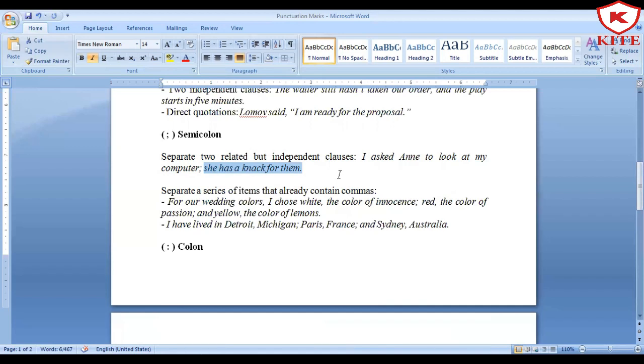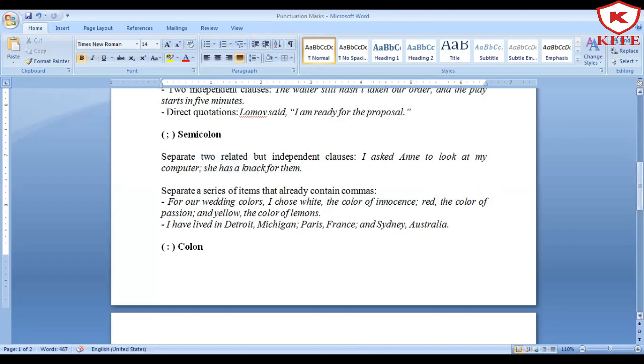But these are two independent clauses. I want to join them because they are related. That is why I asked Anne. So the answer is in the next clause, because she has a knack for them. So instead of using the word because, what I have used is a semicolon. So if there are two independent clauses and they two are related, as it is mentioned over here in the usage, you can put a semicolon to separate them.